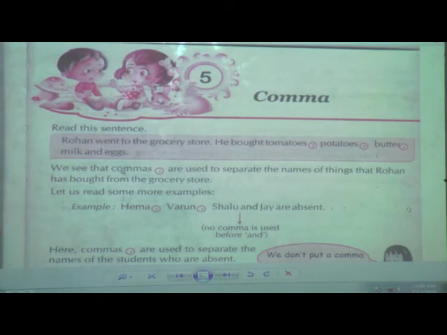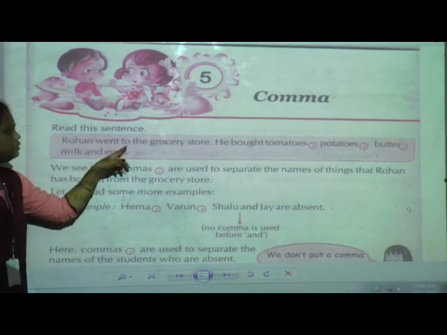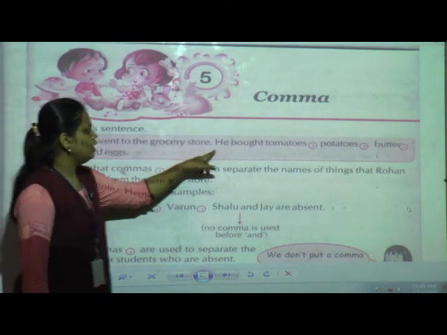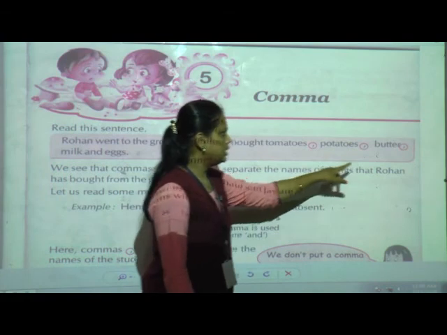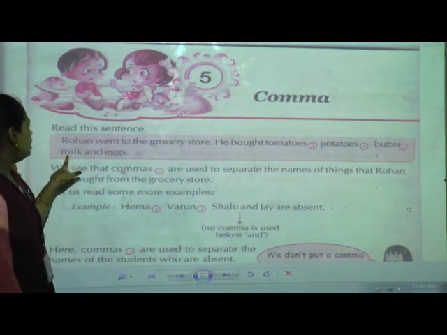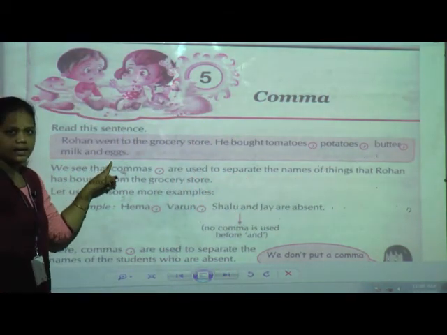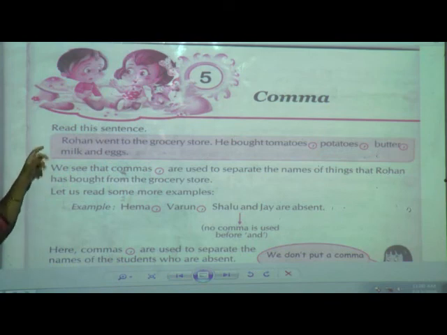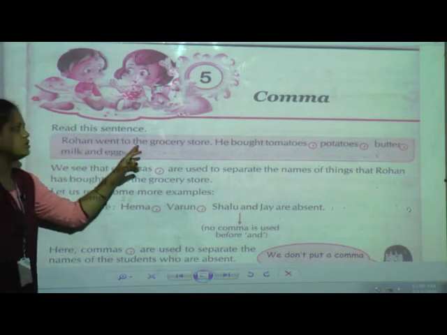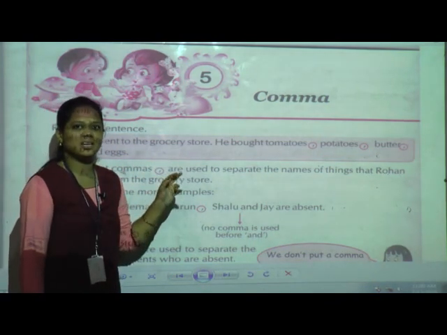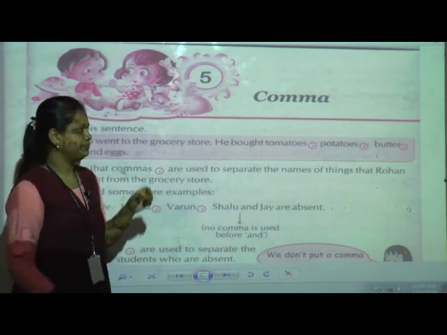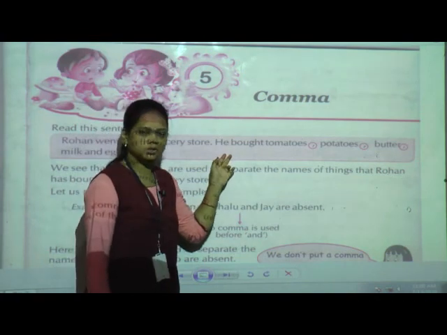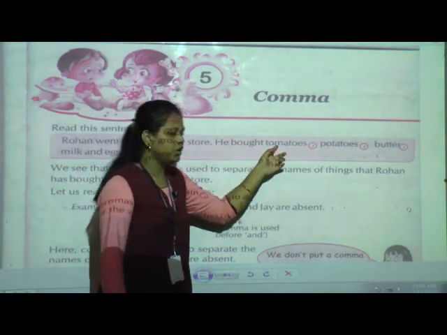Now listen here, read this sentence. Rohan went to the grocery store. He bought tomatoes, potatoes, butter, milk and eggs. See this sentence: Rohan went to the grocery store or the market, where we can purchase things. Now what did he buy? He bought tomatoes.